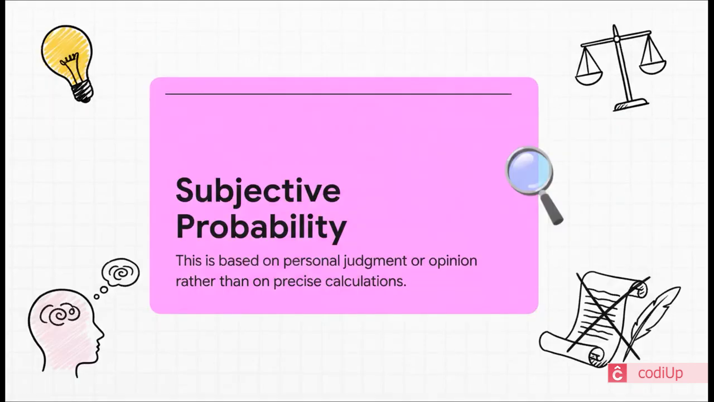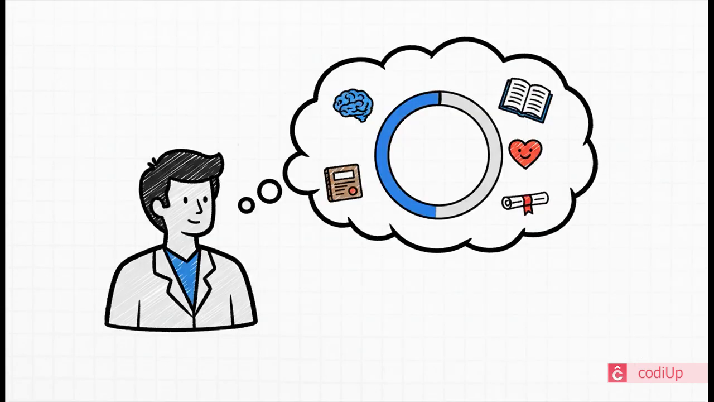Now the third flavor is subjective probability, and this one's a little different. It's not based on equal chances or historical data, it's based on a person's belief, their expertise, or even their intuition. A perfect example of this is a doctor looking at a patient's case. Based on all their years of experience, their deep knowledge of the situation, and their professional judgment, they might say something like, I think there's a 70% chance of a full recovery.